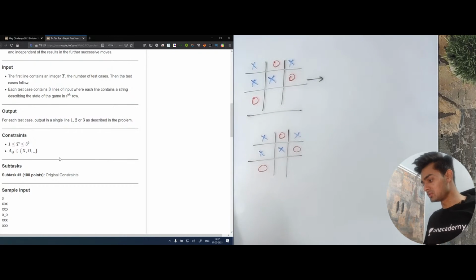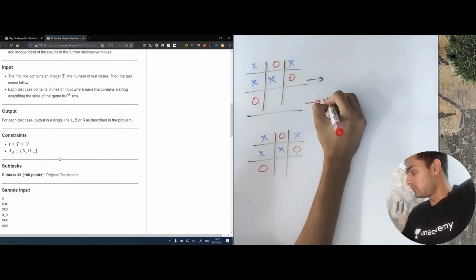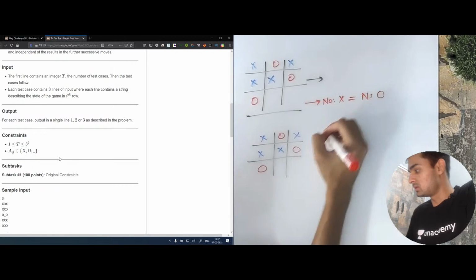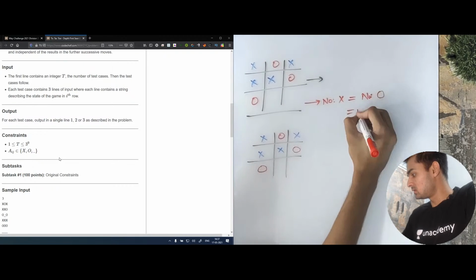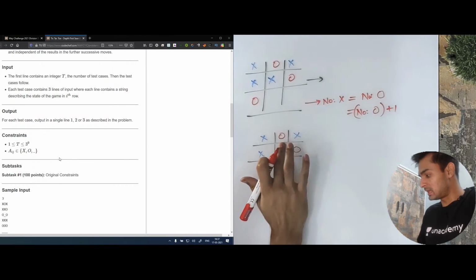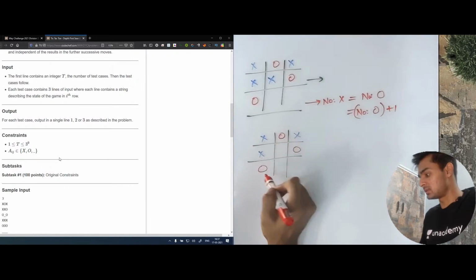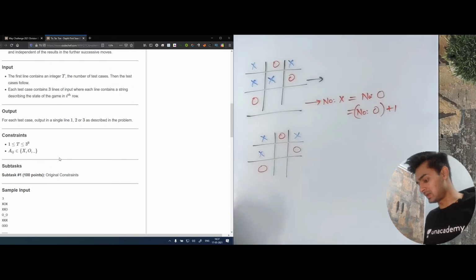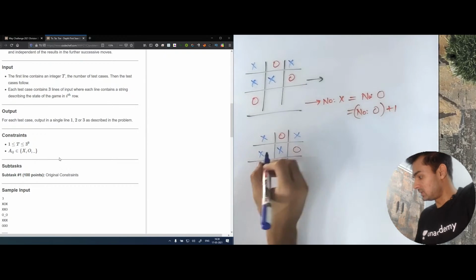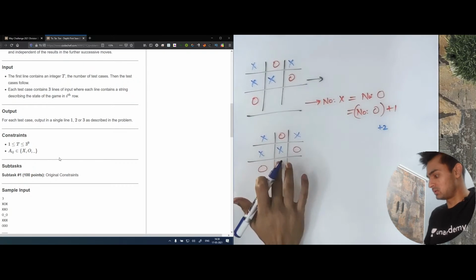Also, one more thing that we were able to notice is that for a game to be reachable, the number of x is going to be either equal to the number of O's, or it is going to be equal to the number of O's plus 1. There is a possibility that the count of both values was 3 and 3, but since x was playing first, x might have taken another chance and made a move. But there is no way that the number of x's is the number of O's plus 2, because for that we would have to make another x, which is not allowed.